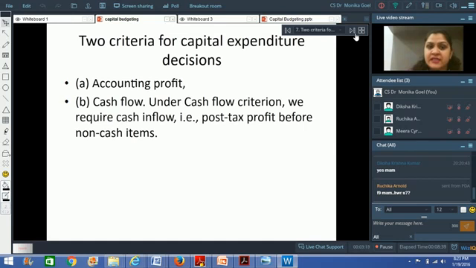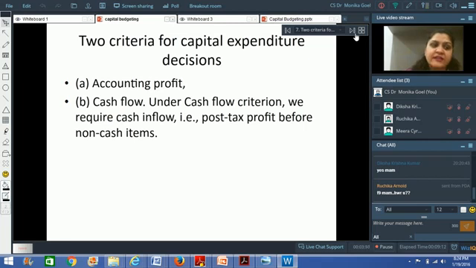So when we talk about capital budgeting decisions, you can take these decisions from two perspectives. One is the basic accounting perspective. As we have been doing so far in accountancy, we compare two projects from the point of view of return on investment or return on capital employed, or we look at the return on assets to analyze whether a particular project is successful or profitable or not, right? So you have been using the concepts of accounting so far.